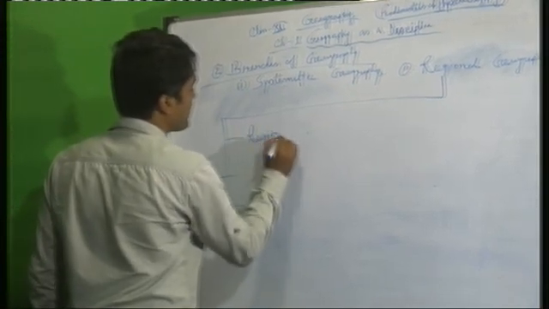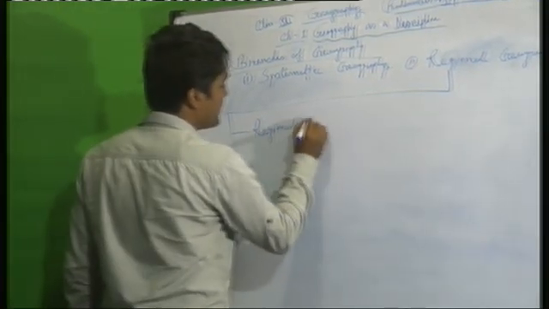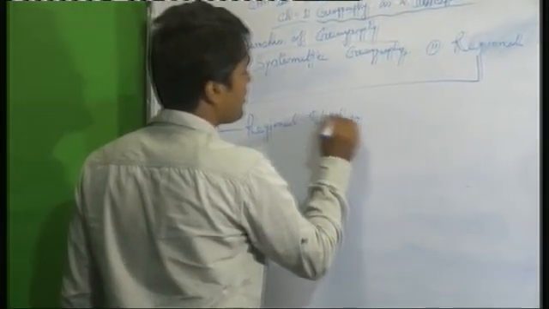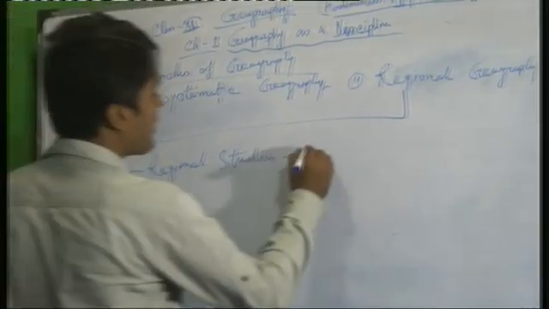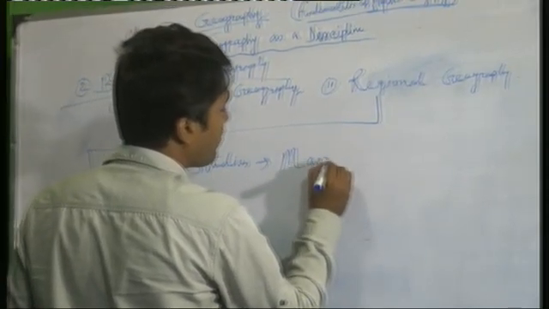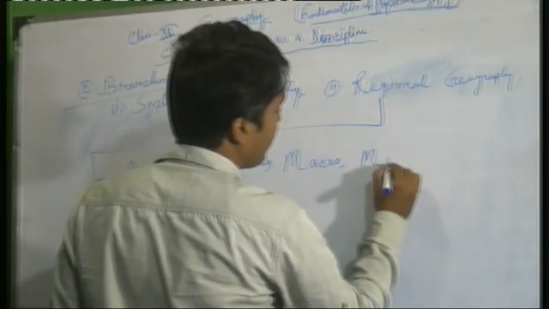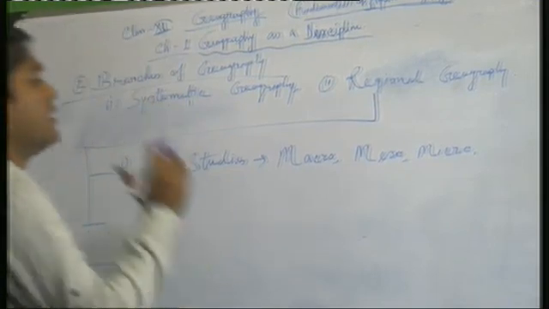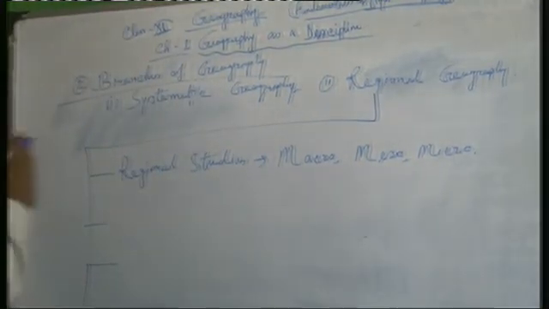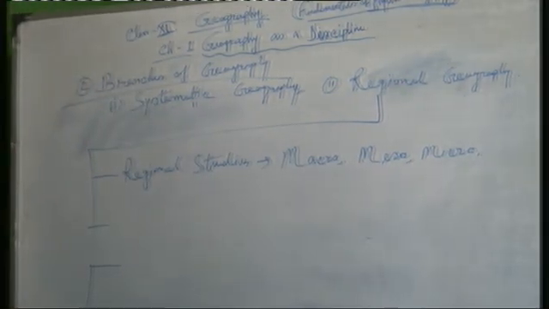One chapter you will get in class 12 about this regional geography, regional studies. Regional studies has 3 different parts: macro level, which is very large, meso and micro. These are the 3 parts of regional studies, differentiated region wise, area wise.